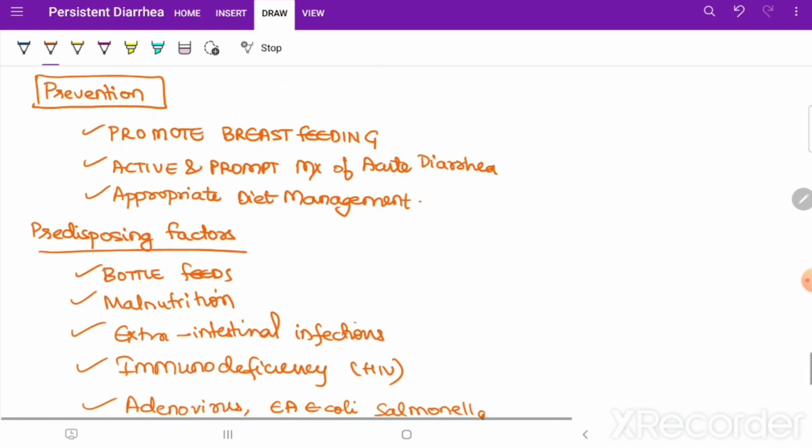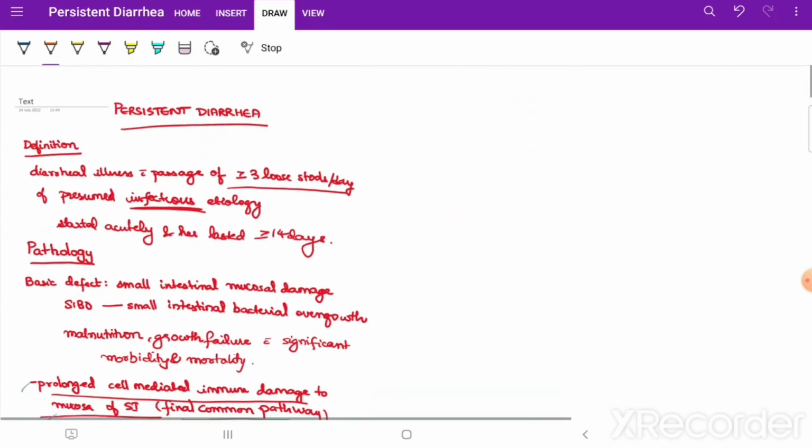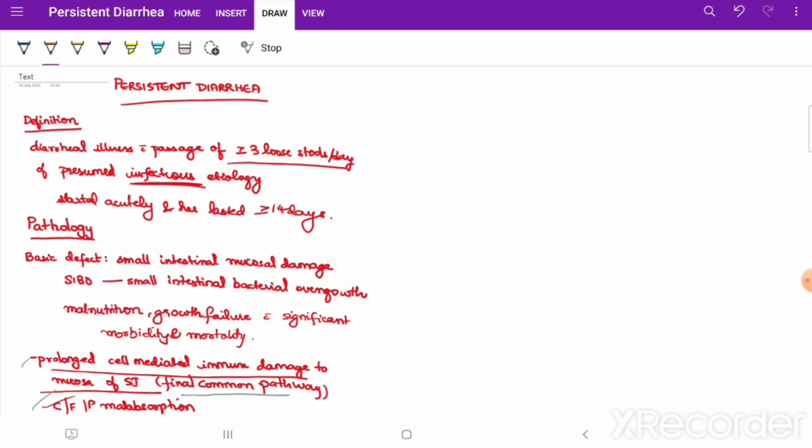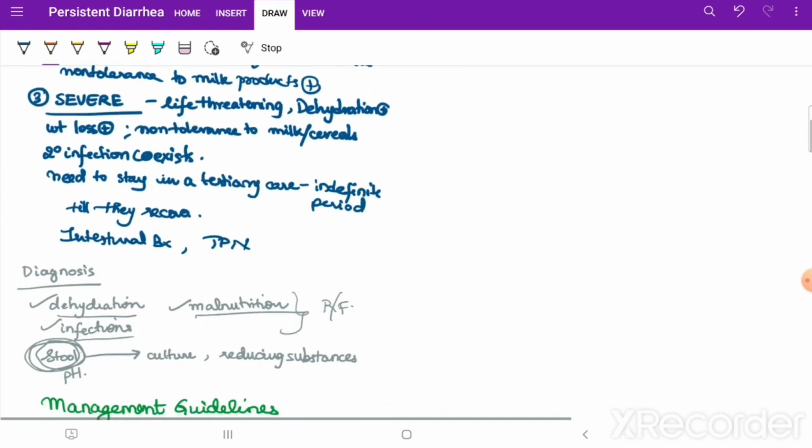So this was about the persistent diarrhea. It was a short discussion, but still it is very useful for a postgraduate to know about persistent diarrhea. We knew about the definition, the pathology, the clinical forms, all right, and the diagnosis.